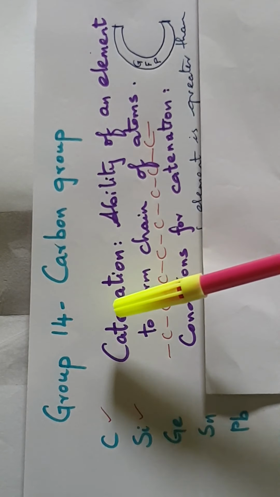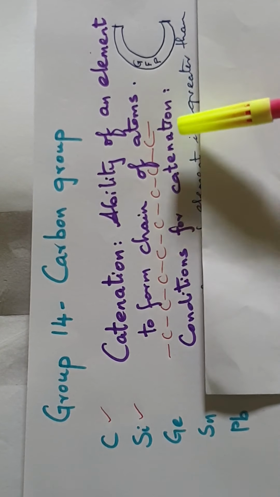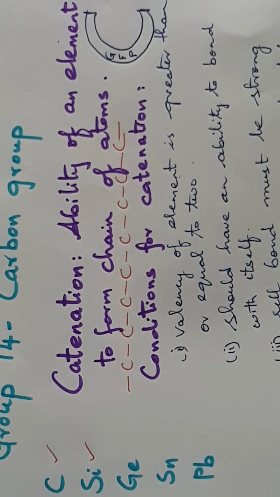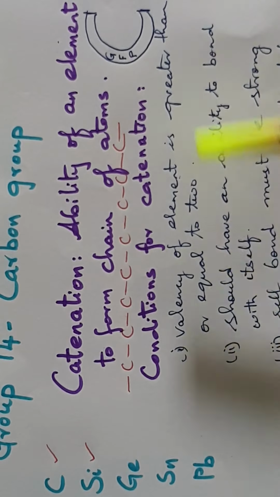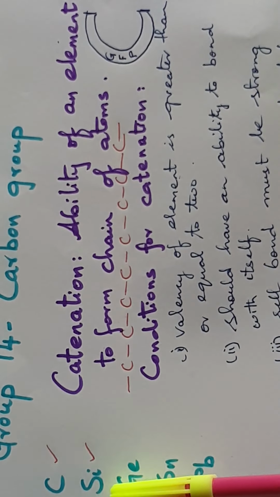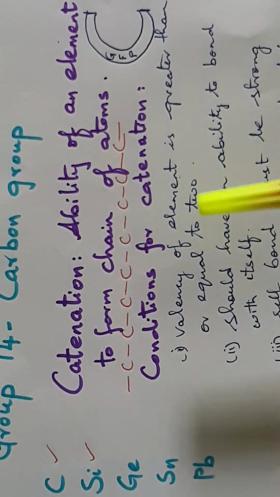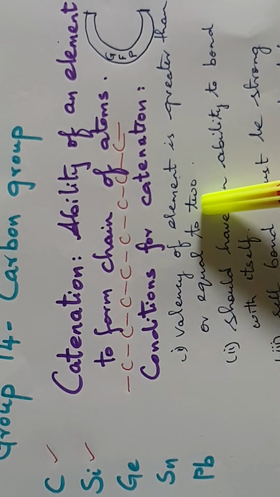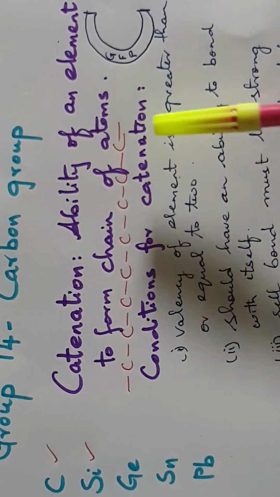Now, for catenation to take place, there are some conditions. So, what are the conditions for catenation? The valency of an element should be greater than or equal to 2. The valency of carbon is 4, silicon is 4. So, if the valency of the element is greater than or equal to 2, such elements are capable of forming this property called catenation.